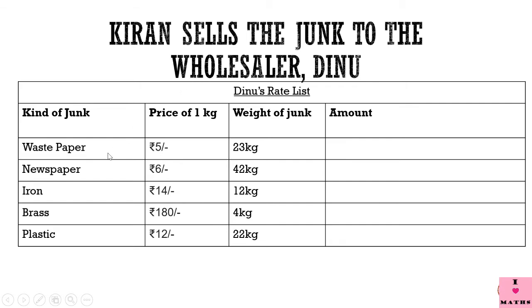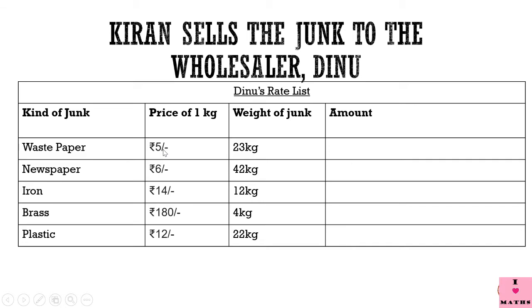Now see, beta, this is Dinu's rate list. How much would Dinu pay to Kiran for different kinds of junk? This is Dinu's rate list. So for waste paper, Dinu would pay rupees 5 for 1 kg. And Kiran wanted to sell 23 kilograms of waste paper.